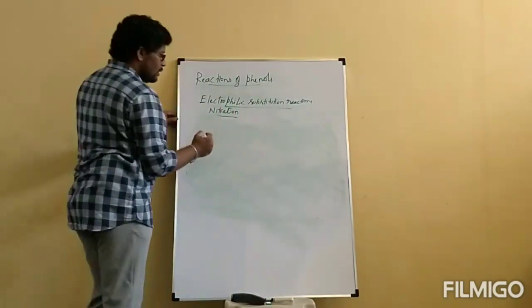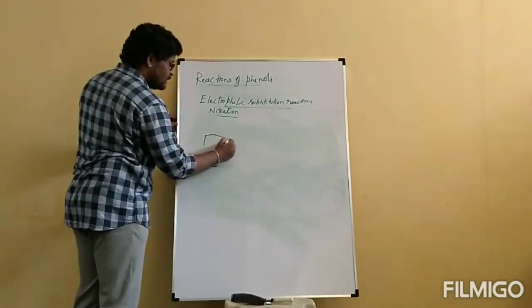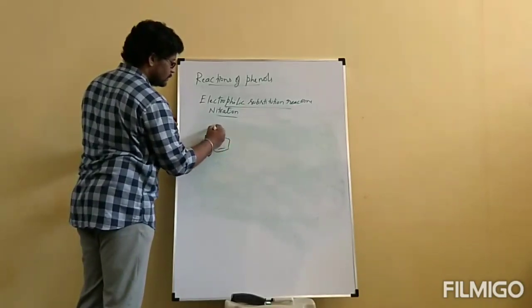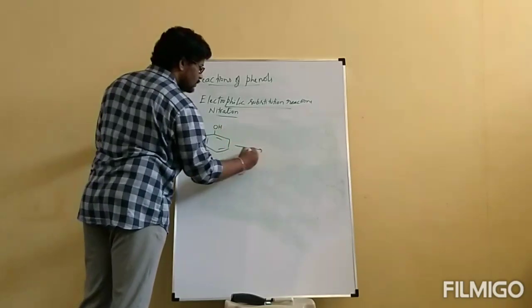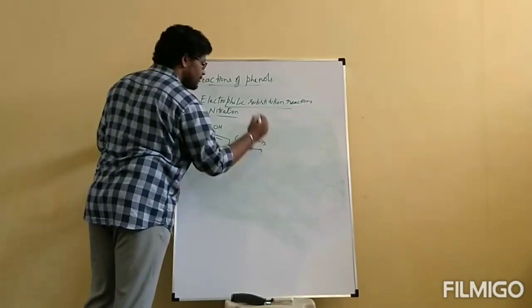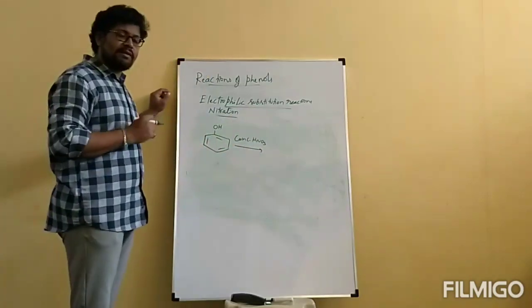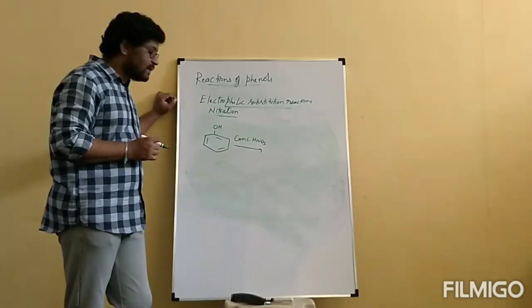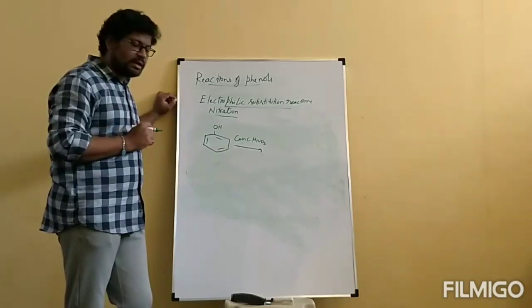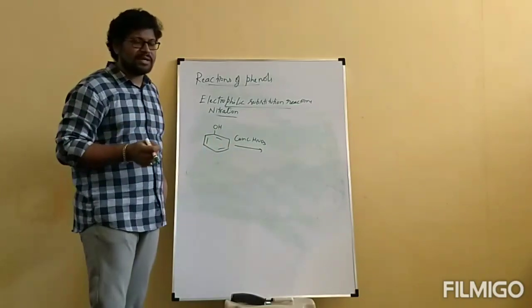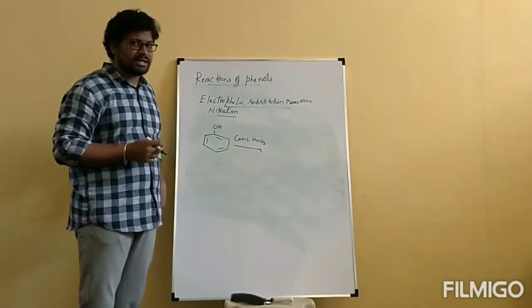Now, when phenol reacts with concentrated HNO3, here also there is no need of concentrated H2SO4, simply concentrated HNO3 is enough. When phenol reacts with concentrated HNO3, the concentration is increased. Previously we used dilute HNO3, now we are using concentrated HNO3.